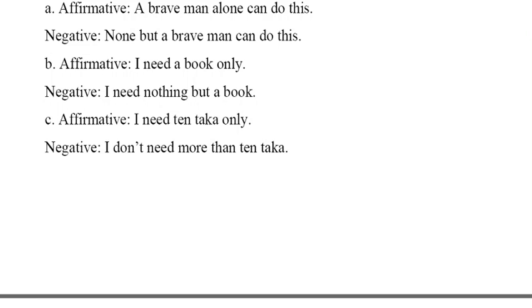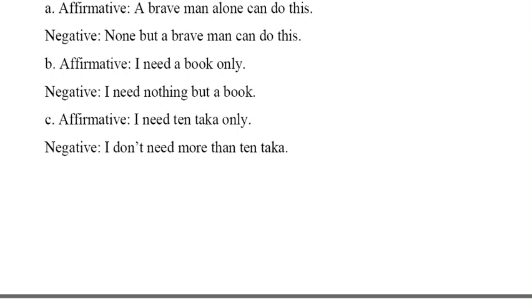Then: I need 10 taka only. If you want to change it to negative, we need to put not more than or not less than. As it is a numerical value, I need 10 taka only becomes I don't need more than 10 taka. So the first rule is all about only and alone, and for this we'll take none but, nothing but, not more than, not less than.